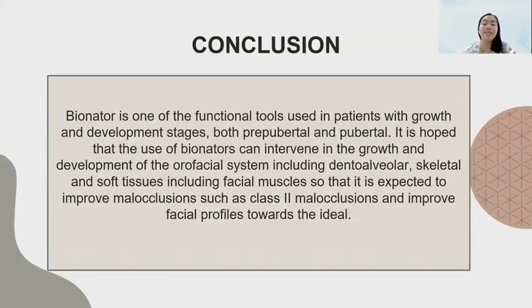Conclusion: Bionator is one of the functional tools used in patients at the growth and development stage, both prepubertal and pubertal. It is hoped that the use of Bionator can intervene in the growth and development of the orofacial system, including dentoalveolar, skeletal and soft tissue, including facial muscles, so that it is expected to improve malocclusion, such as class 2 malocclusion, and improve facial profile towards the ideal.